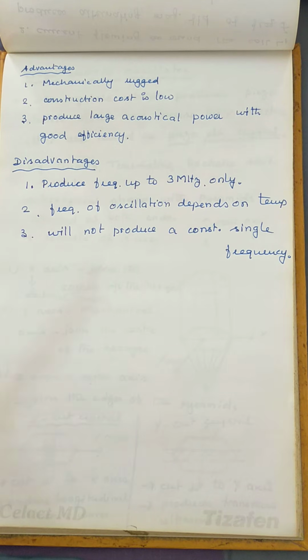And the frequency of oscillation depends on temperature. Since we are applying a high frequency alternating current, frequently the rod gets heated up, so we cannot get a single, constant frequency during the production. It is constantly varying. We cannot get a single frequency; we can only get a varying frequency in a particular range. That is the main drawback.